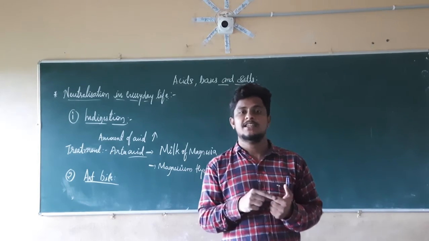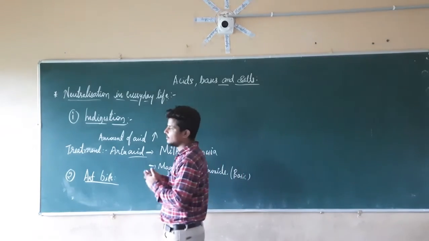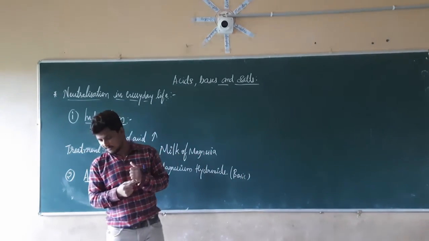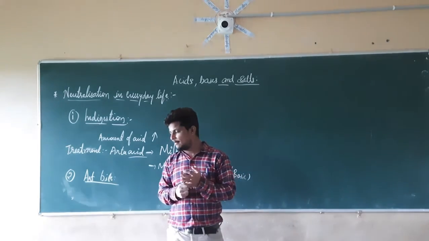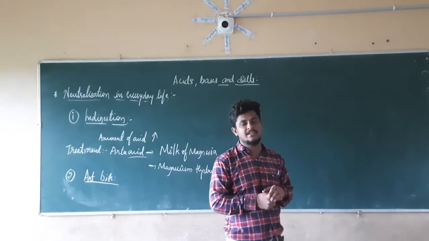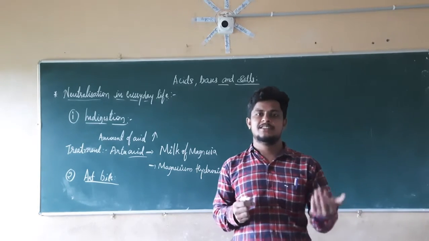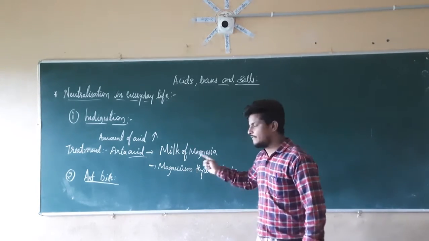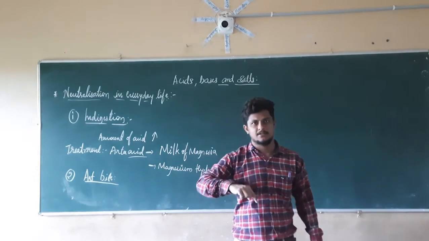For example, we are going to use baking soda and rub it, which is nothing but sodium hydrogen carbonate. Or we can take calamine, which contains zinc carbonate. Those are basic in nature. That basic nature is going to neutralize the effect of the formic acid coming from the ant bite.